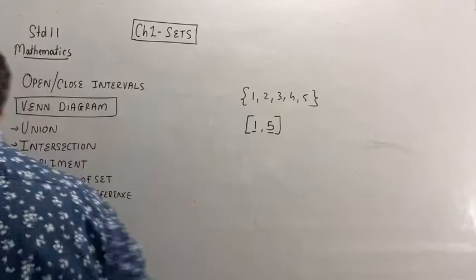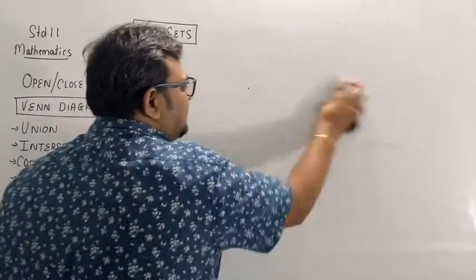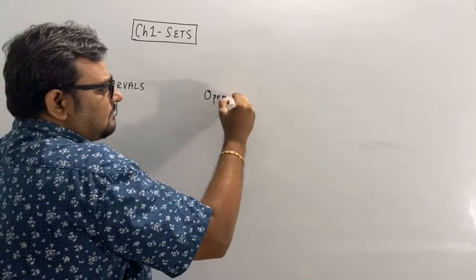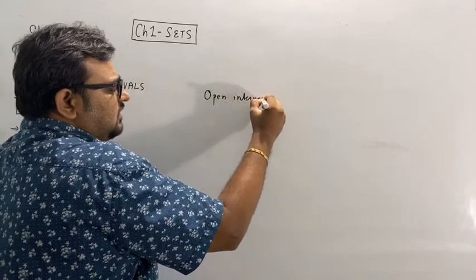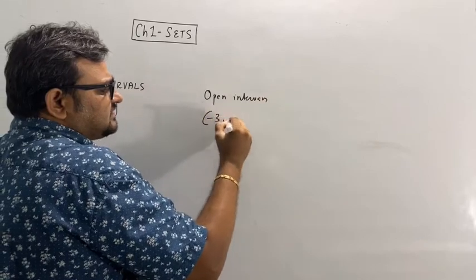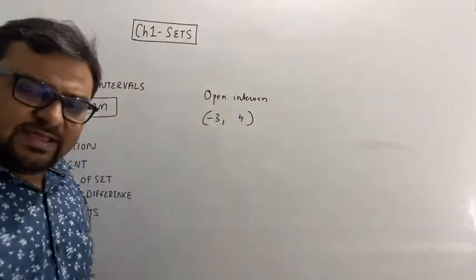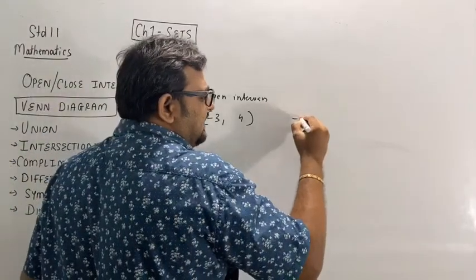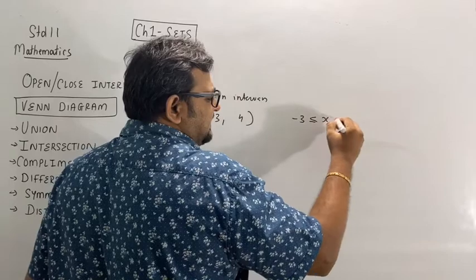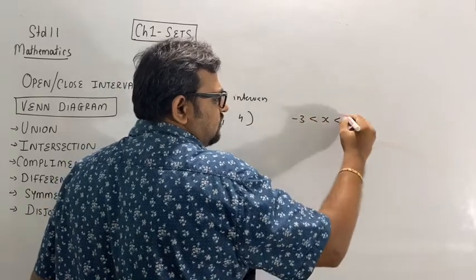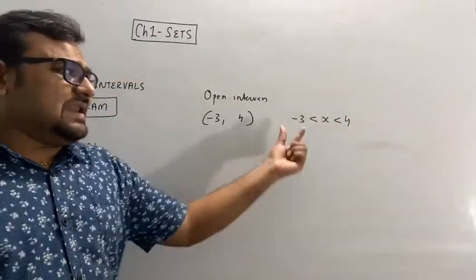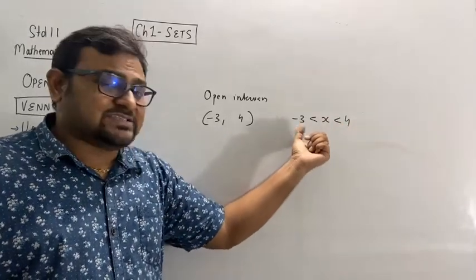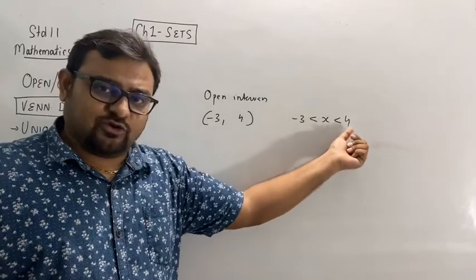Okay, so now a new representation of a set in the form of an interval. Now let's see what open and closed intervals are. If I write the open interval -3 to 4, that means any element x will be between -3 and 4, meaning -3 is less than x is less than 4. It's less than, meaning -3 is not included and 4 is not included.